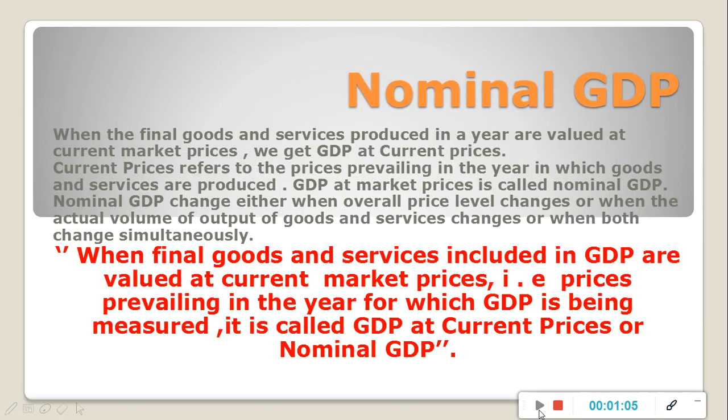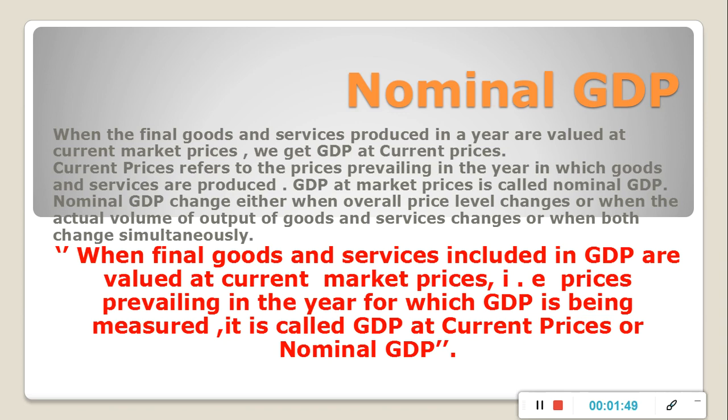We will discuss about nominal GDP. Nominal GDP is when final goods and services produced in a year are valued at current market prices. Current market prices means the prices which are prevailing in the year in which goods and services are produced. For example, if you want to calculate nominal GDP of the year 2019-20 and you are considering the prices of goods and services of the year 2019-20, that means you are calculating nominal GDP, that is the GDP at